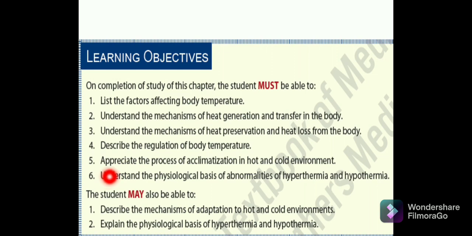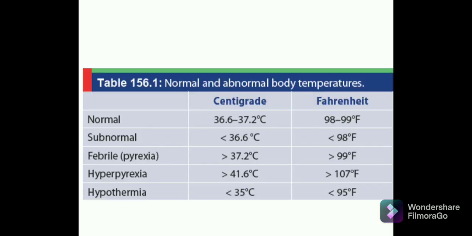Then the fifth objective is to appreciate the process of acclimatization in hot and cold environments. And the sixth one is to understand the physiological basis of abnormalities of hyperthermia and hypothermia. And the student may also be able to describe the mechanism of adaptation to hot and cold environments, and to explain the physiological basis of hyperthermia and hypothermia. So let us start here.